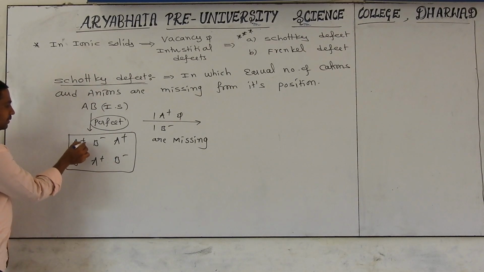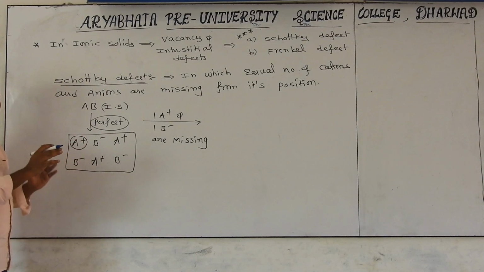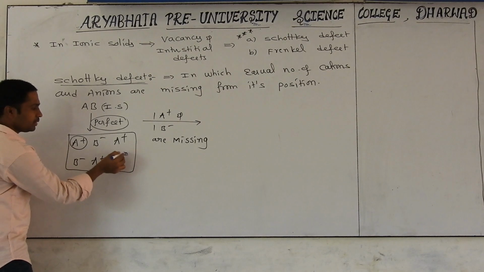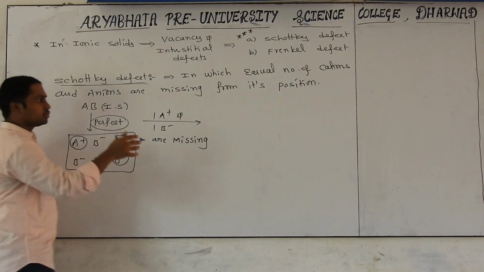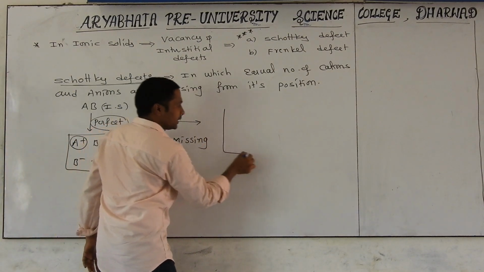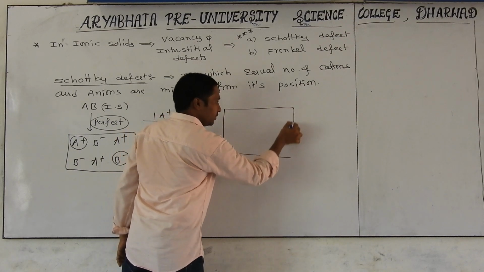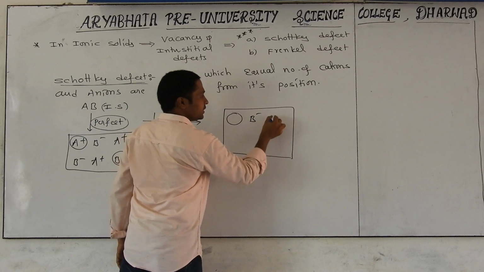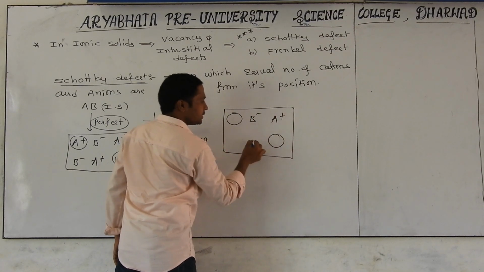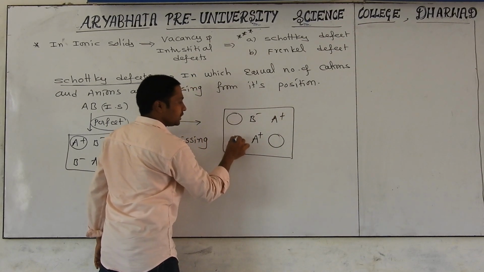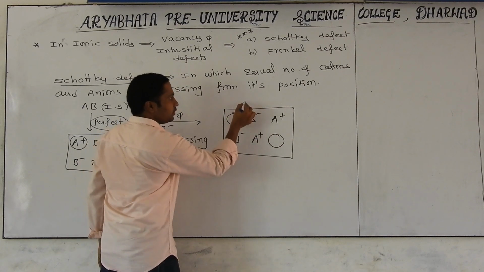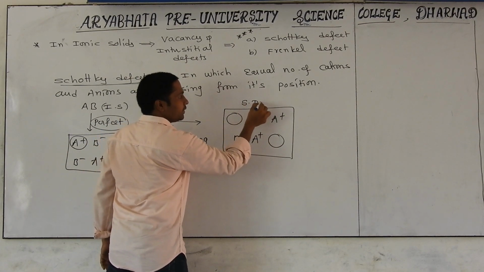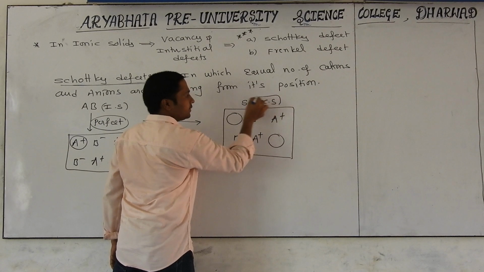For example, this A plus particle is missing due to some reason, and this B minus is also missing. So what are we getting? We are getting a solid material with some defect. Here a vacancy will be there, B minus, A plus, again a vacancy will be here, A plus and B minus. This is what we call a Schottky defected crystalline solid.